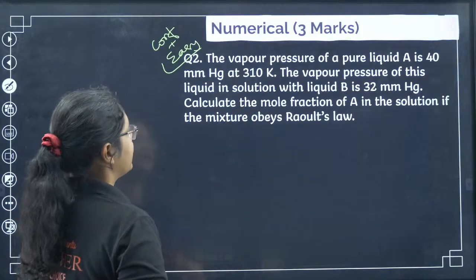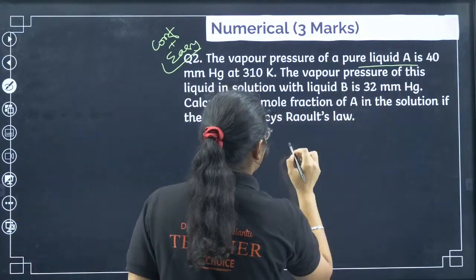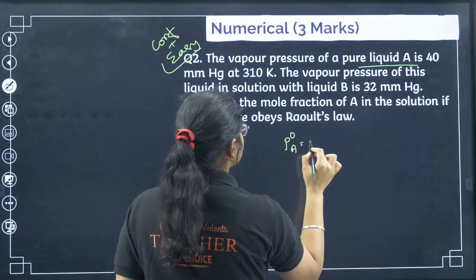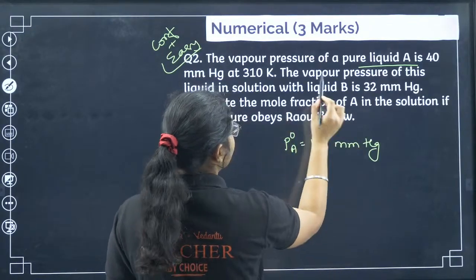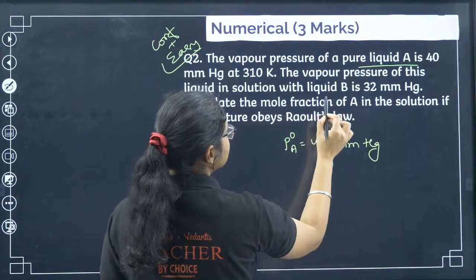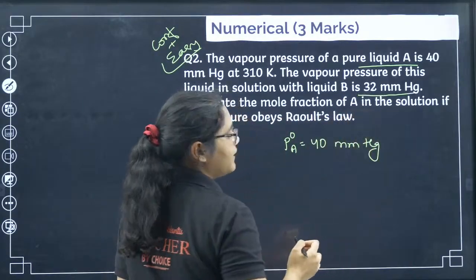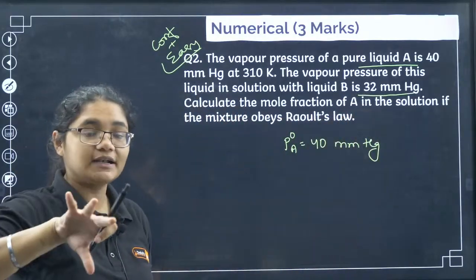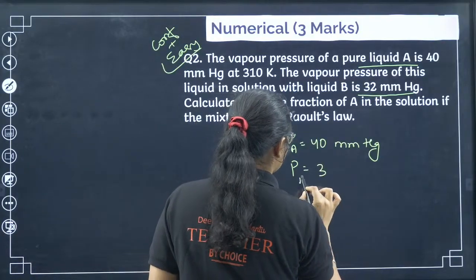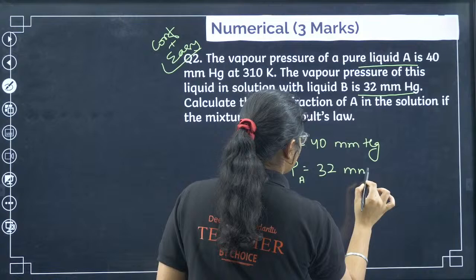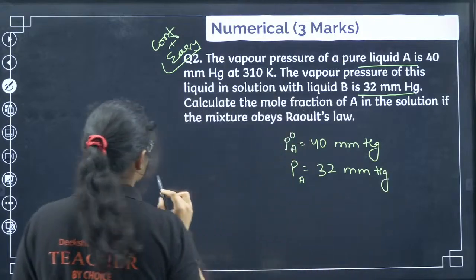So the question here is saying that for pure liquid A, that means P naught A is how much? 40. Next, the vapor pressure of this liquid in the solution with liquid B is 32 mmHg. It means whenever it is present in the solution, its pressure is 32, so the P value of A is 32 mmHg. Now what does Raoult's law say to us?